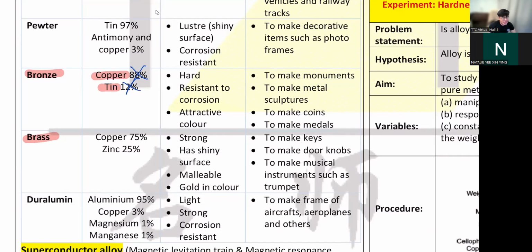Originally, the Statue of Liberty was bronze, like 100 years ago, right? Anyway, brass, this is huang tong, as in yellow. Your 20 cent and your 50 cent coins are made from brass. Same thing, they are mainly made from copper, but this time we don't add tin, we add zinc.